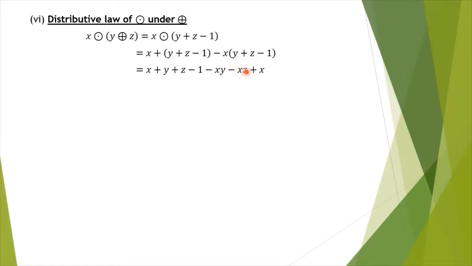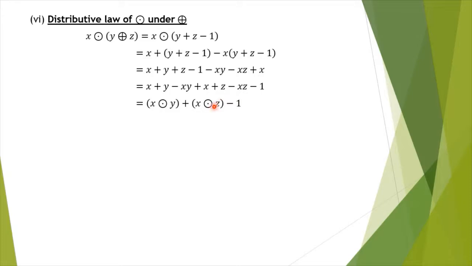So similarly, to prove the distributive law, you group x and y together, so that you have x plus y minus xy, and then x plus z minus xz together. In ordinary addition, we can group these things because of the commutative law and associativity law. Now these first three terms together can be replaced by x dot y, and the next three terms can be replaced by x dot z.